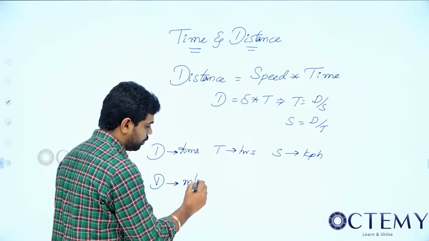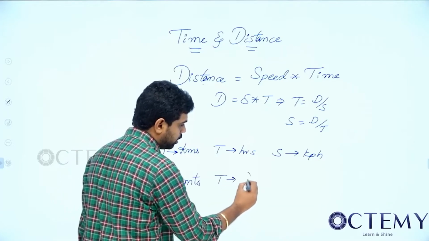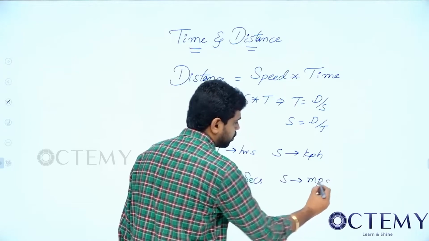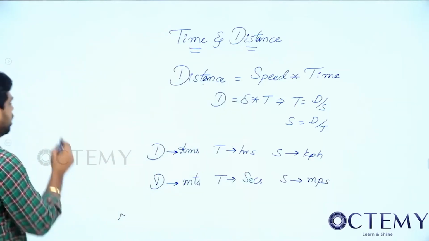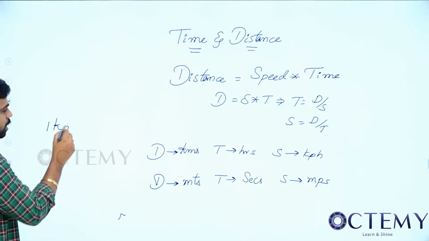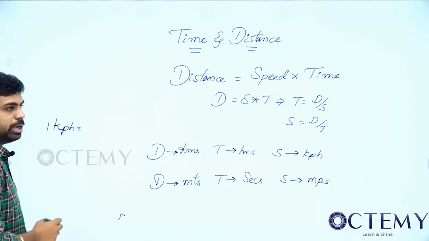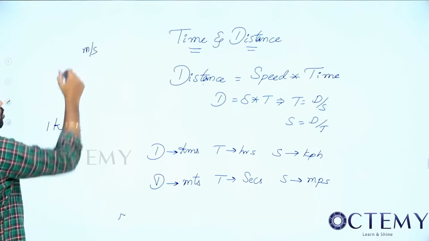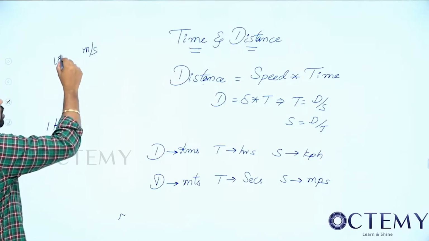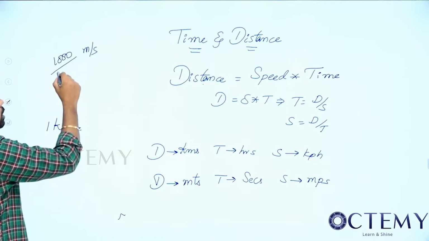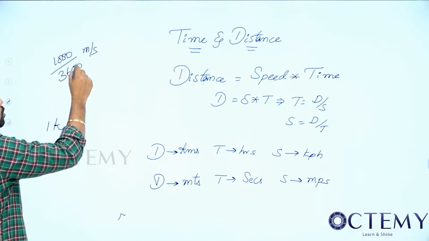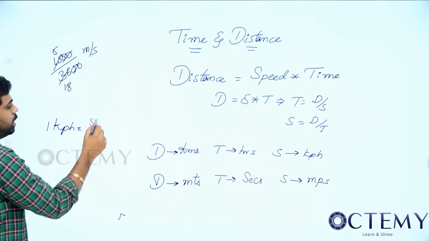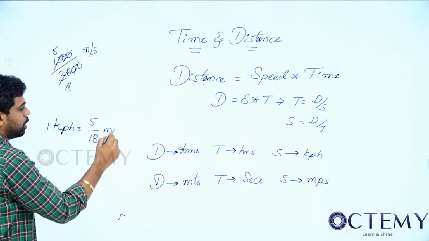If distance is in meters, then time will be in seconds, and speed will be in meters per second. Now 1 kilometer per hour is equal to how many meters per second? I want to convert it into meters per second. For 1 kilometer, how many meters? 1000 meters. For 1 hour, how many seconds? 3600 seconds. So this is nothing but 5 by 18 meters per second.